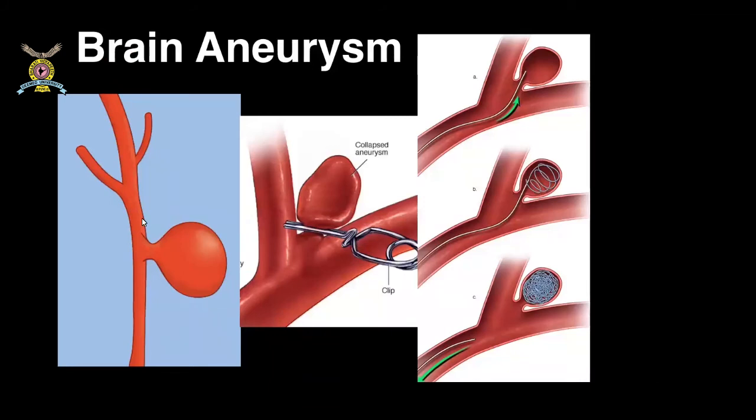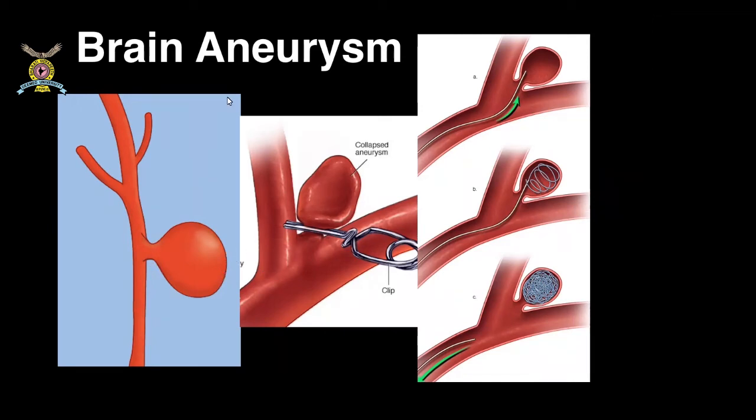Now we'll come to the second pathology, which is something known as brain aneurysms. What is an aneurysm? Basically, an aneurysm is nothing but a weakness of the wall of the blood vessel. Initially, when any person has sustained hypertension or a congenital abnormality where the wall of the blood vessel is weak, there will be a small ballooning. Over the period of years and years, the ballooning will keep on increasing. And at one point, when the blood pressure is not controlled or there is any emotional or physiological stress, there will be leakage from this point and bleeding will happen inside the brain.